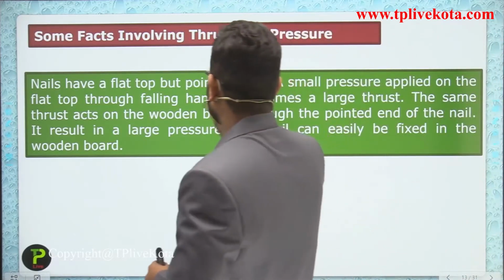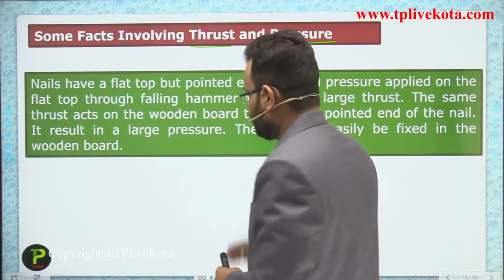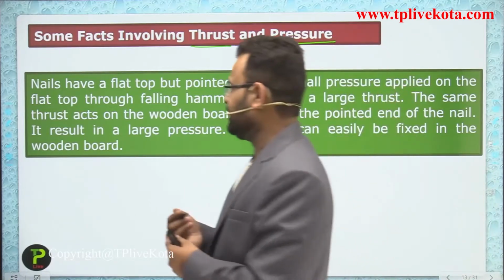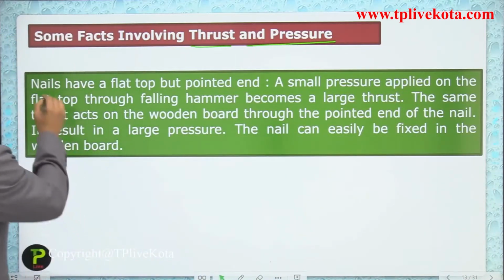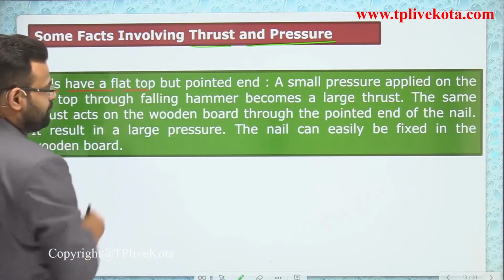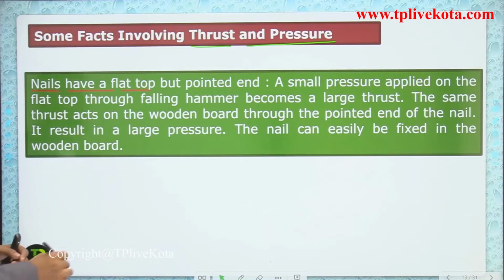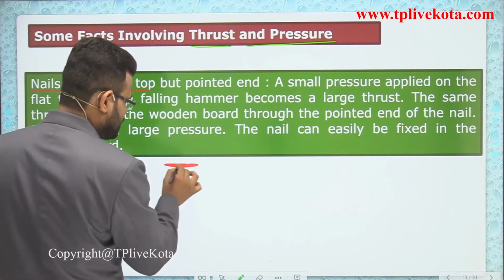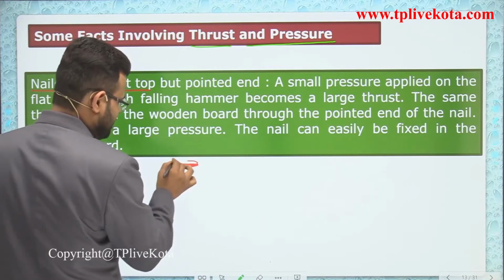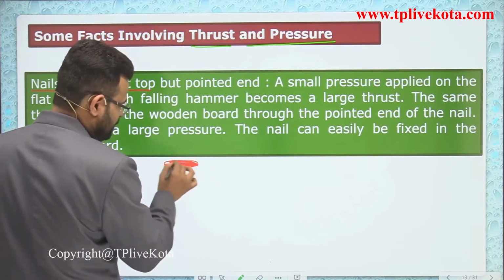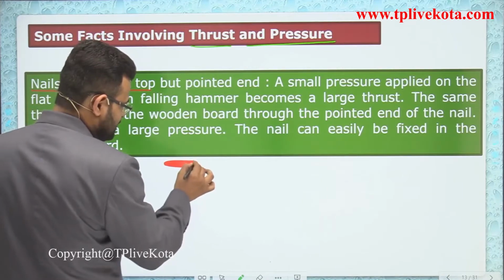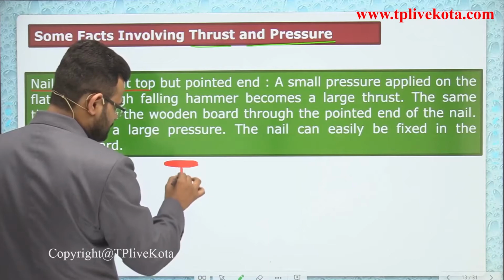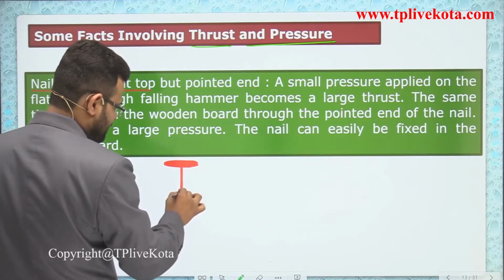Some facts involving thrust and pressure. Which are the facts which involve pressure and thrust in daily life? The first one is that nails have a flat top but a pointed end. You know the shape of a nail: the top surface has a circular shape, and the end of the nail is pointed.